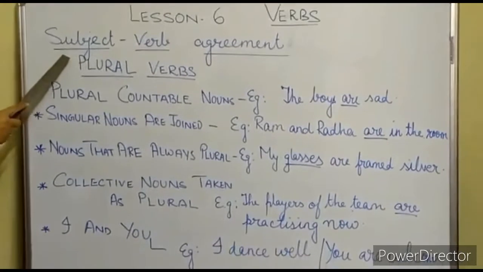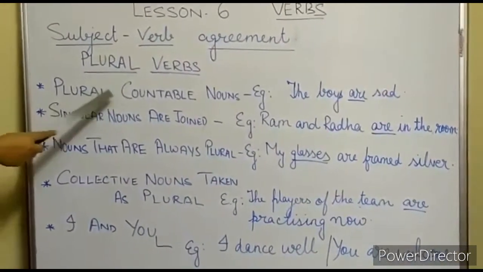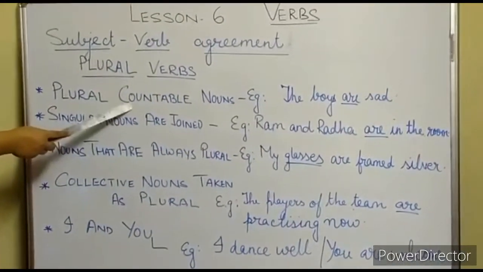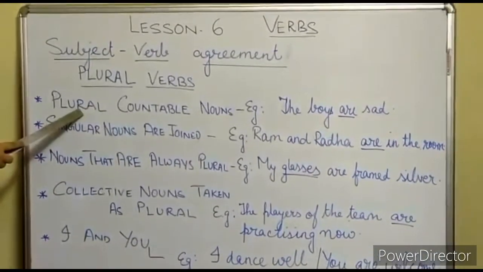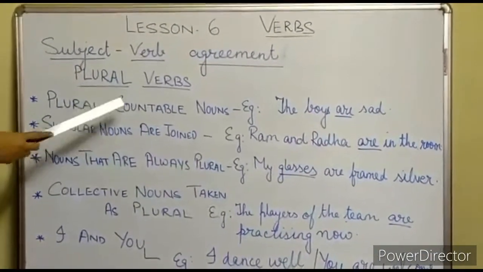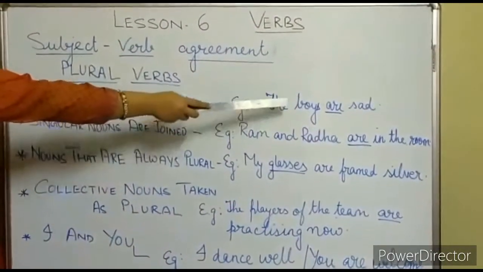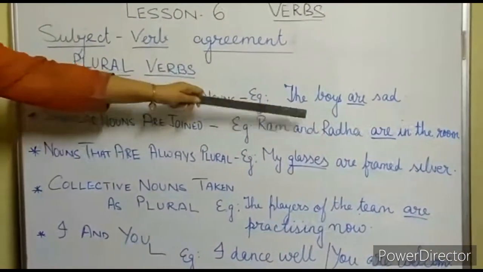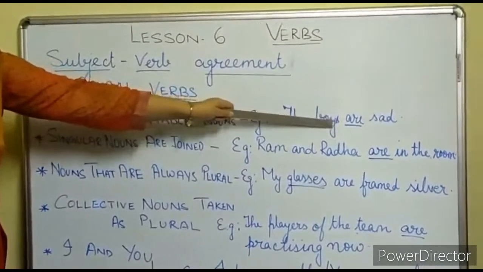Subject-verb agreement, plural verbs. The first point, plural countable noun. Countable nouns mean the nouns which we can count. And if the countable noun is plural, then we will always use the plural form. Like I have taken the same example, but I have made it plural: the boys. Since I have made this boys, students, we have changed the verb to are.